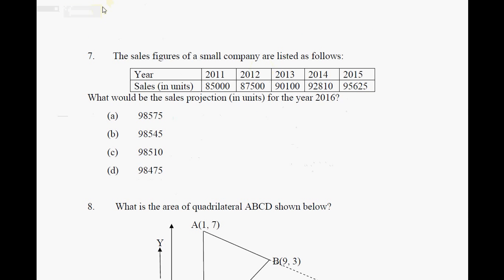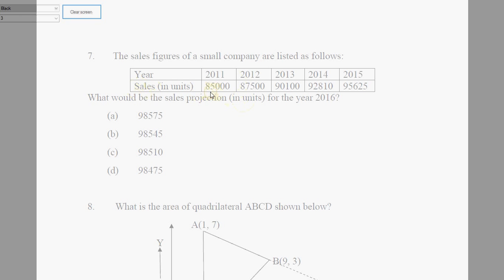All right, I'll go for the seventh question. The simple trick that I found was to find the difference. The question talks like this: what is the sales projection? If you sell some 85,000 in 2011 and in 2012 it goes up, if it is getting increased every year, what is the projected sales that you can have in 2016? It's quite obvious: find the difference between every year. What is the amount that is getting increased every year? That will give you the choice.